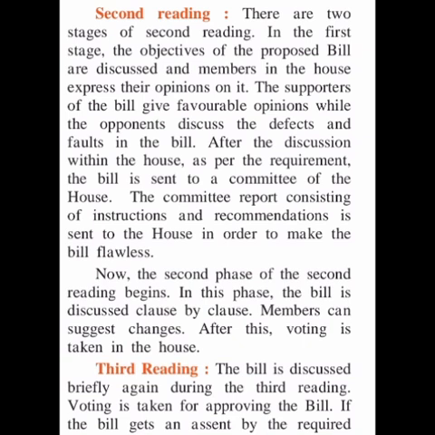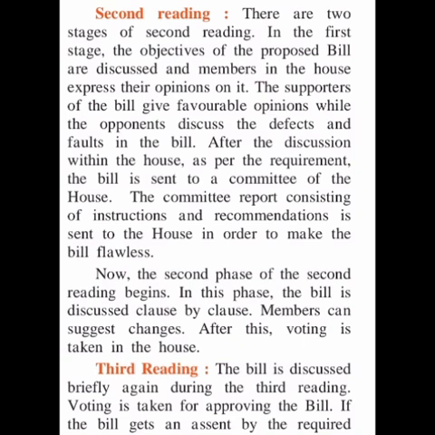Now, the second phase of the second reading begins. In this phase, the bill is discussed clause by clause. Members can suggest changes. After this, voting is taken in the House. After the majority vote, the bill goes for third reading.